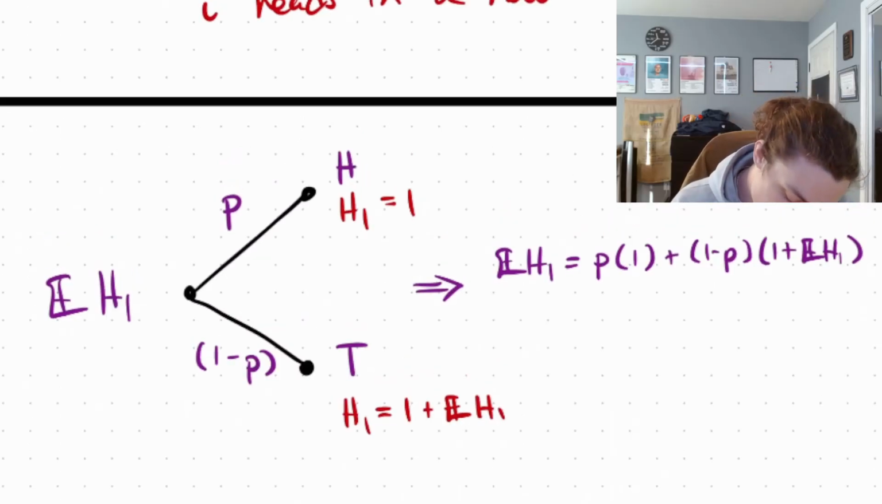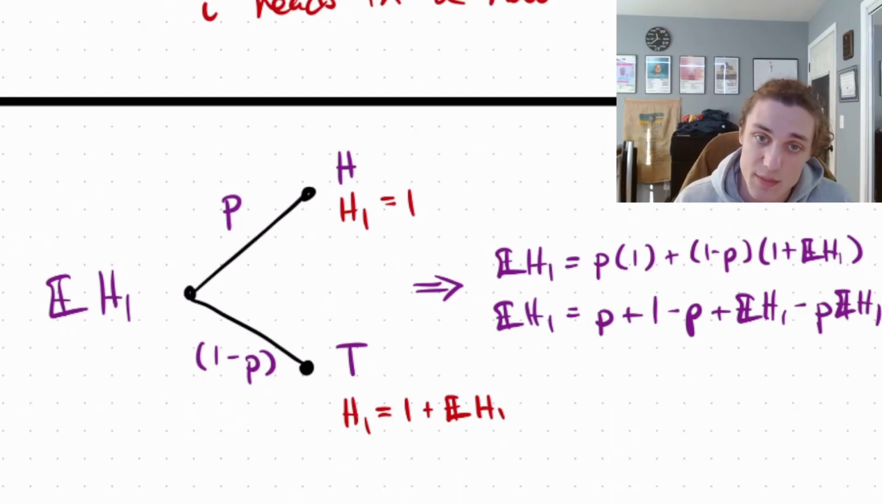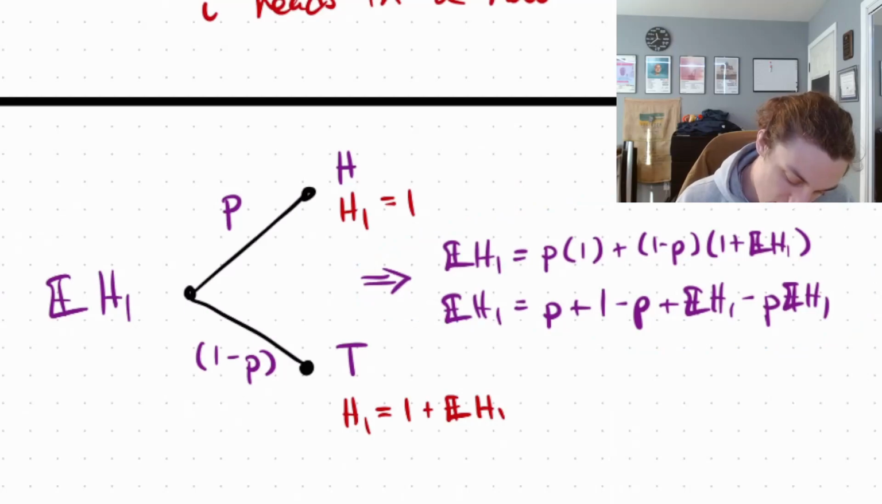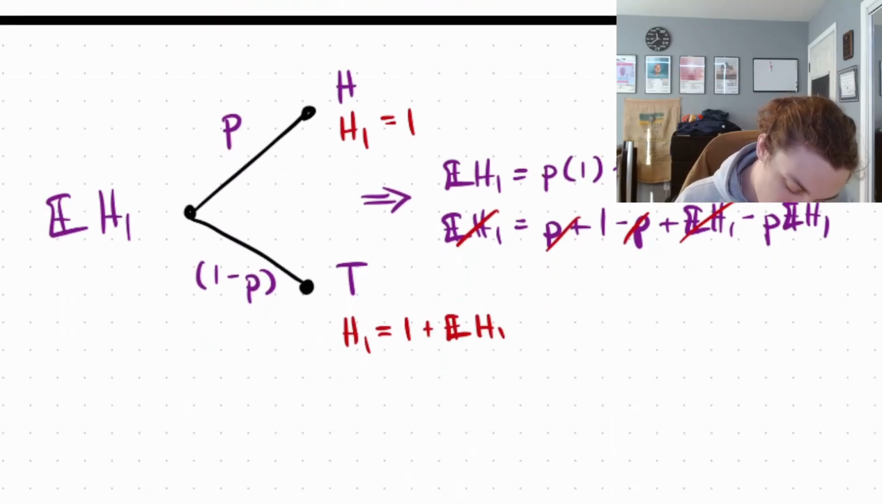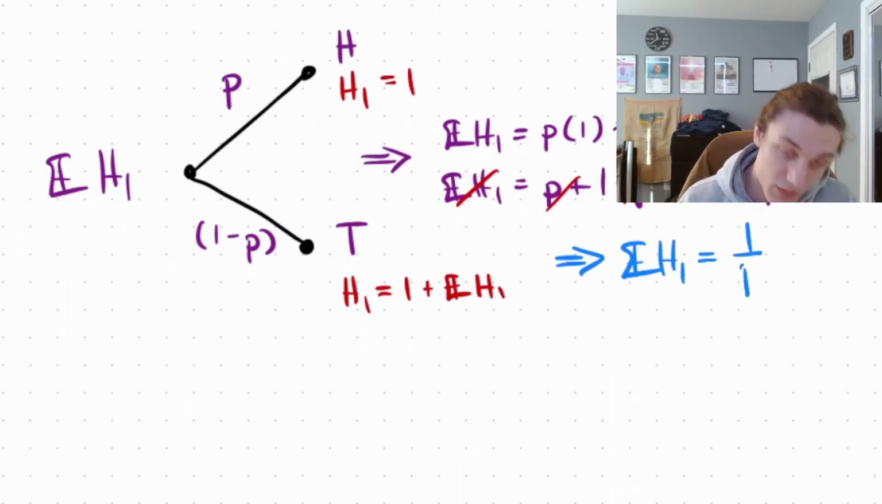Very easy to solve. So we have E of H1 is equal to p plus 1 minus p plus the expectation of H1 minus p times the expectation of H1. That's just distributing. And then if we go ahead and take a look, we can cancel out the E[H1], the p and the p, and then we are left with the expectation of H1 is equal to 1 over p.